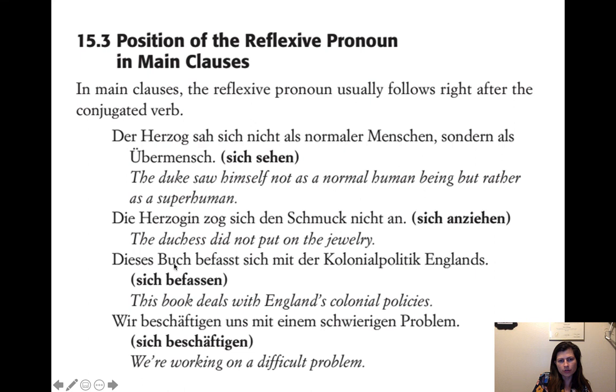The book, es, sich. Okay, so wir beschäftigen uns mit einem schwierigen Problem. We are working on a difficult problem. We are occupying ourselves with a difficult problem, or beschäftigt. The reason I say occupy yourself is because beschäftigt is a common word. It's more common in the context of busy. So you could say, ich bin beschäftigt, meaning I am busy. So you busy yourself with it, or you're working on it.